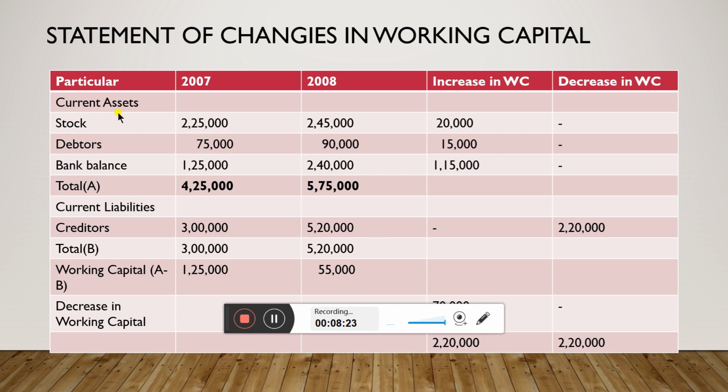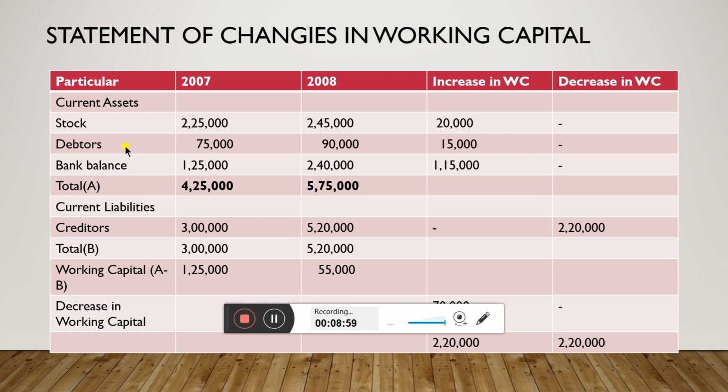Right. Write down the current assets. Stock: 2007 it was 2,25,000. In 2008 it has been increased to 2,45,000. That increase amount needs to be written here. Find out the difference between these two. From 2007 to 2008 there will be an increase of rupees 20,000. The 20,000 is recorded in the increase in working capital column.